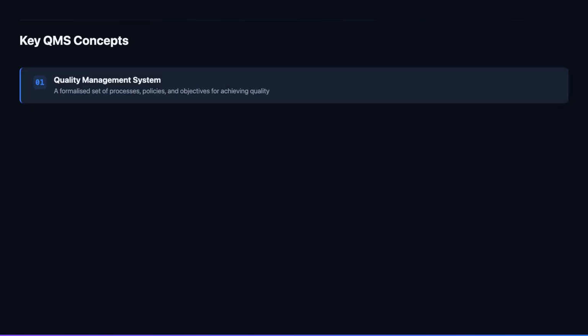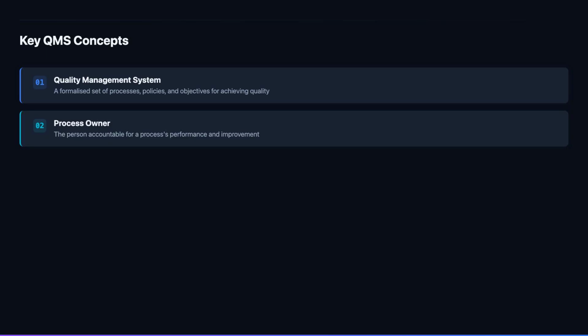A quality management system is the structured framework an organization uses to manage quality. It encompasses everything from leadership commitment and resource provision to process control and performance evaluation. The QMS is not a single document or department. It is the entire management system through which an organization ensures its products and services consistently meet customer and regulatory requirements.